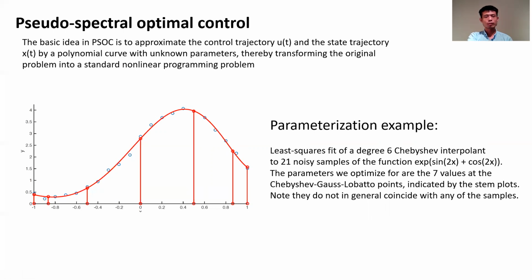A very simple and straightforward solution would be choosing collocation points, which are the red points in this figure, and then connecting these red points by something like Lagrange or barycentric polynomials. In that case, we can simply use these red points as the parameters to represent these blue trajectories.